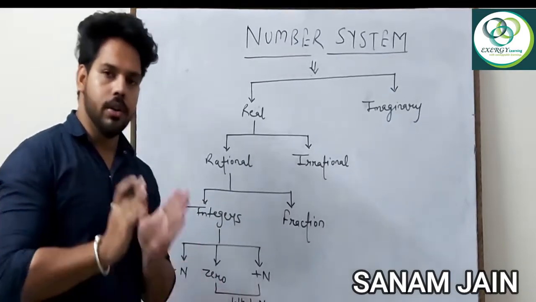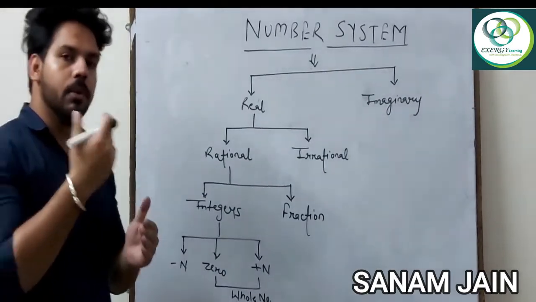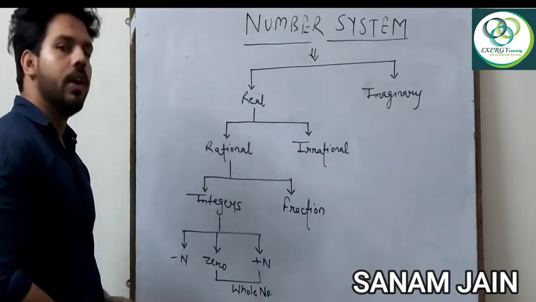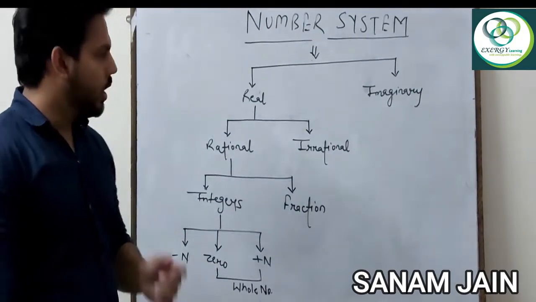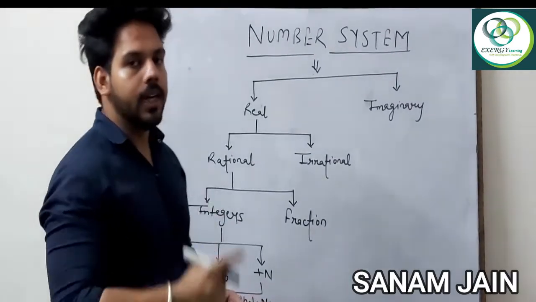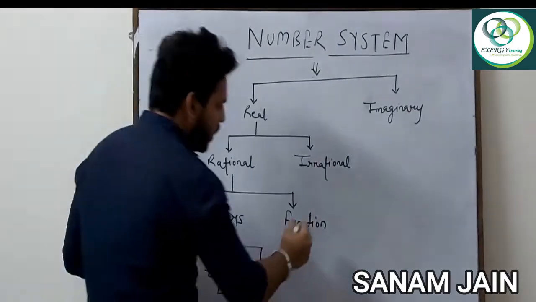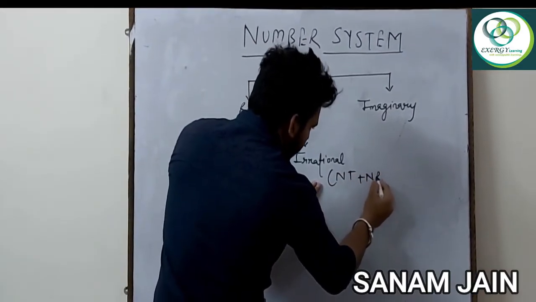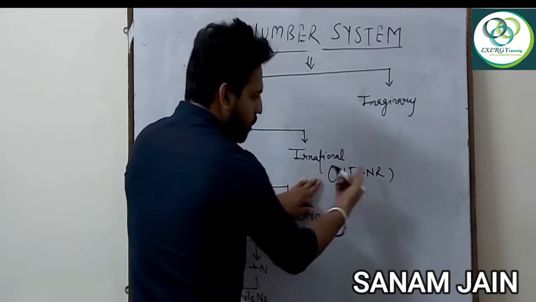As you have studied about rational numbers, how can a number be rational and how can a number be irrational? One more condition I would like to tell you about irrational numbers. You have studied that when the number is non-terminating and non-repeating, then it is irrational. So I am writing over here, for an irrational number, there is a condition that the number should be non-terminating and non-repeating both.